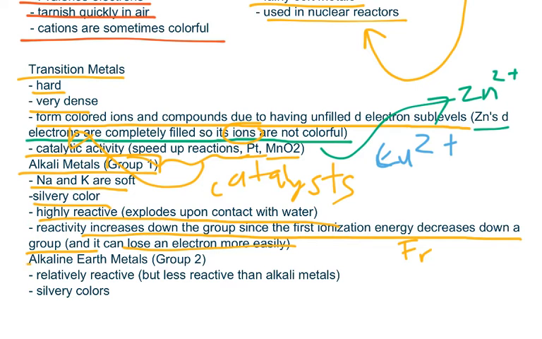Now we have the alkaline earth metals. They are pretty similar to alkali metals, except that they are less reactive than alkali metals, but they are still relatively reactive, and they have a silvery color.